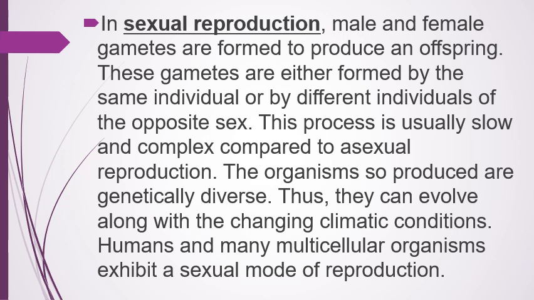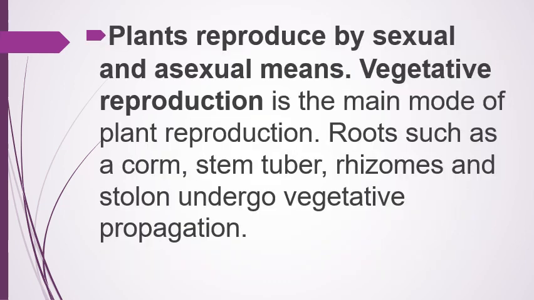Humans and many multicellular organisms exhibit a sexual mode of reproduction. Plants reproduce by sexual and asexual means. Vegetative reproduction is the main mode of plant reproduction. Roots and stems, such as a corm, stem tuber, rhizomes, and stolon, undergo vegetative propagation.